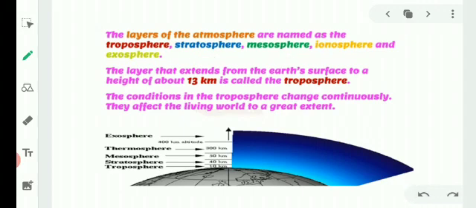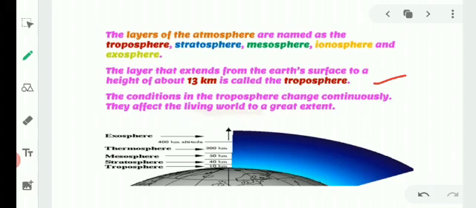The layer that extends from the Earth's surface to the height of about 13 kilometers is called the troposphere. The conditions in the troposphere change continuously.